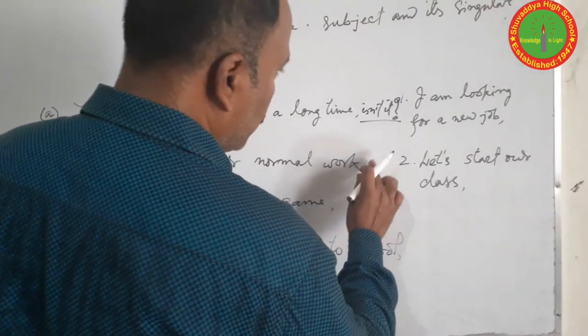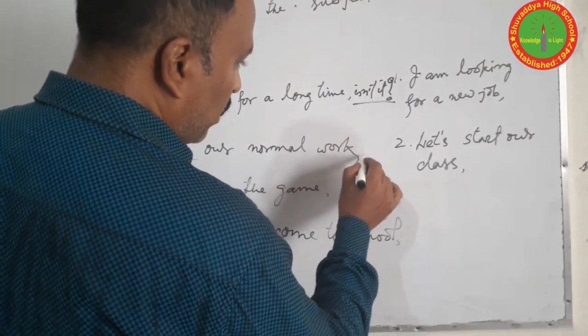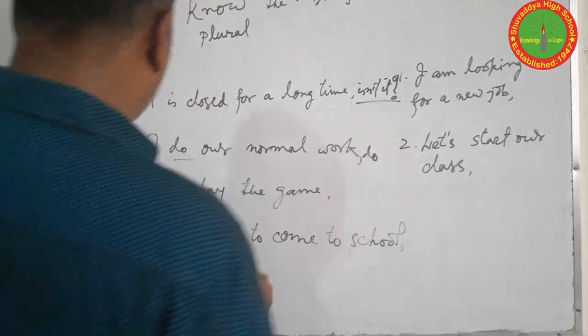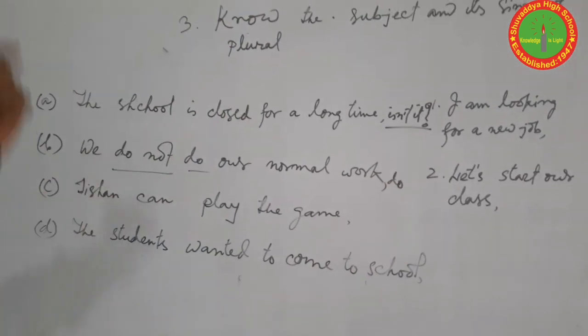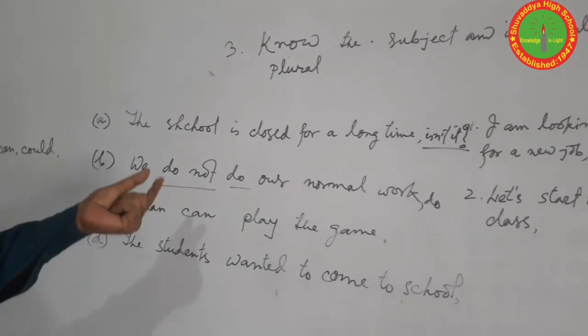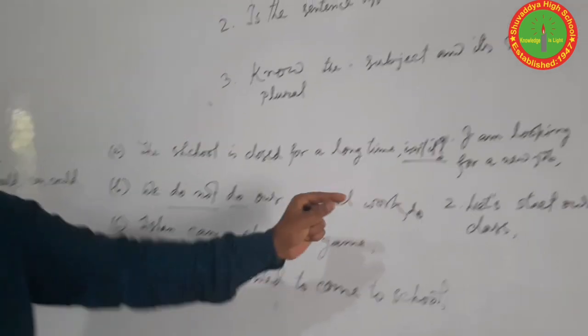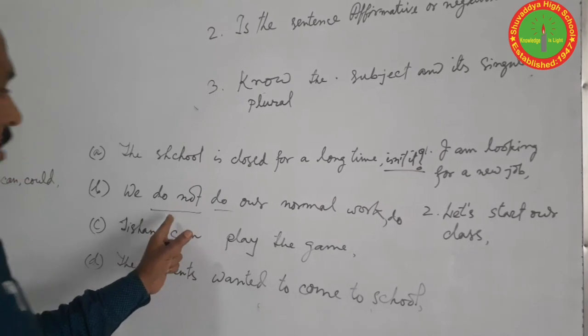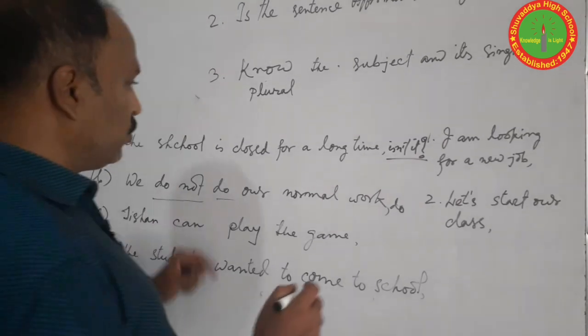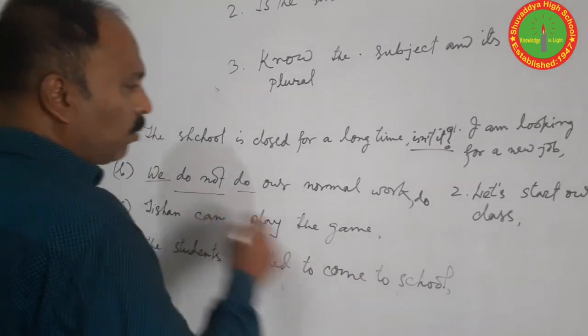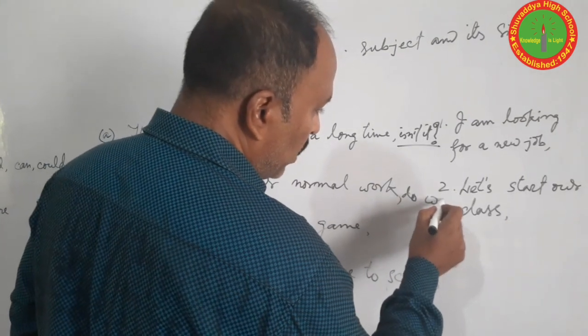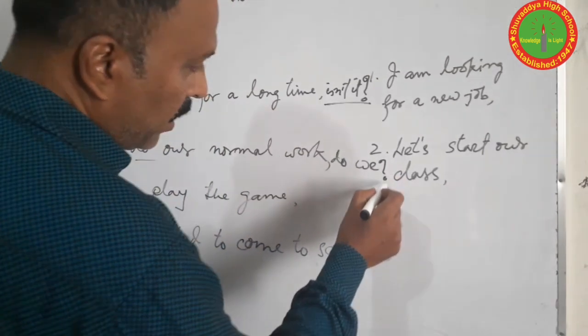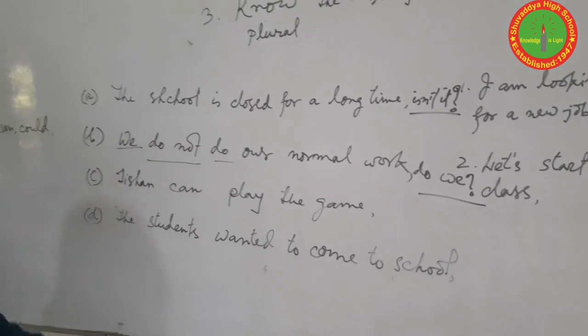So first of all you should use the auxiliary verb or write the auxiliary verb. Then is the sentence affirmative or negative? If the sentence is affirmative, we should use not. If the sentence is negative, we should not use not. So the sentence is negative one, so we don't use it. And it's a pronoun form, so we should write the same subject. And in the end, we put a question mark.